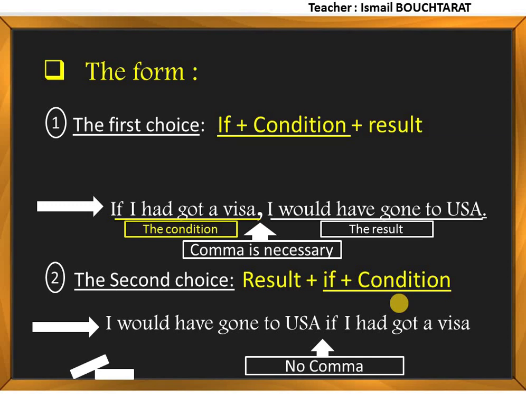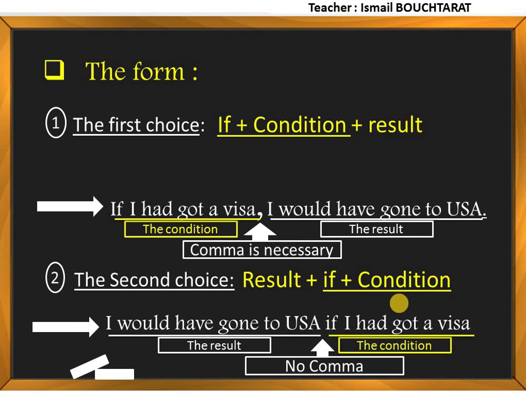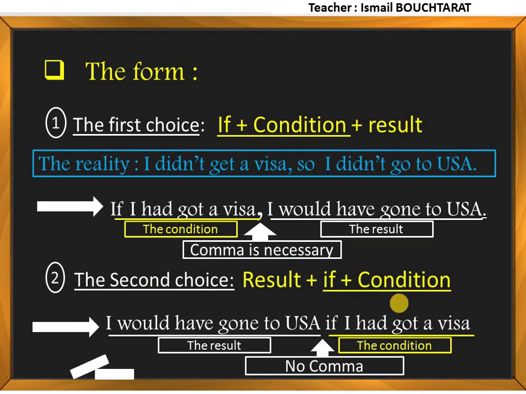I didn't get a visa because maybe I didn't fill in the application letter appropriately or something like this. So the result is I didn't go to USA. So by using the third conditional, we are imagining a different past. So this is the result, start with the result, then condition.